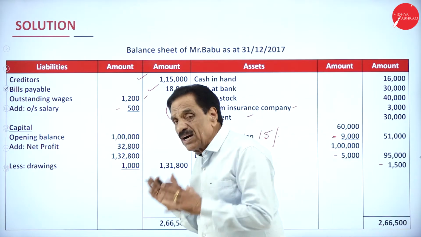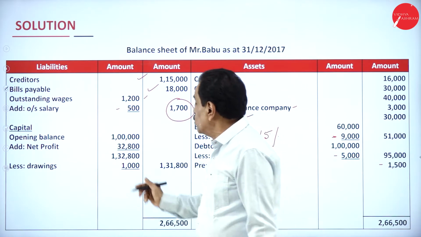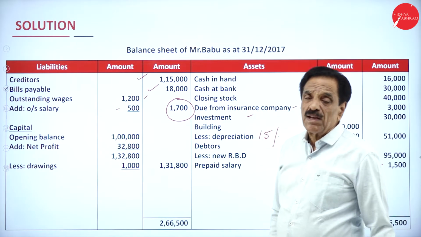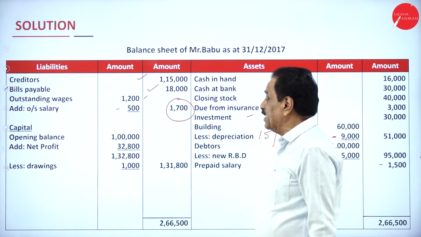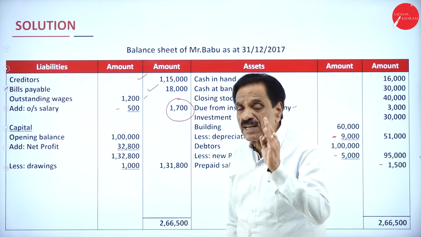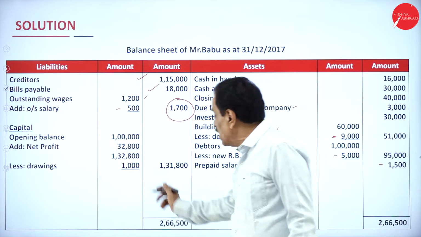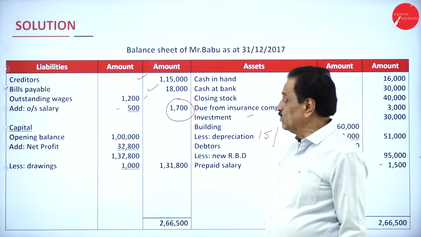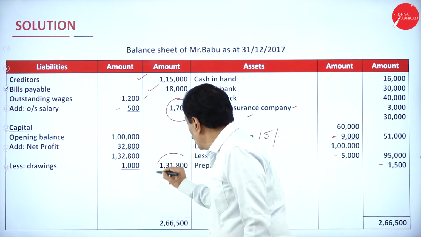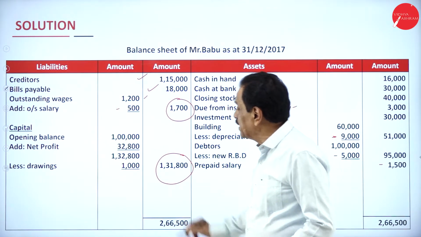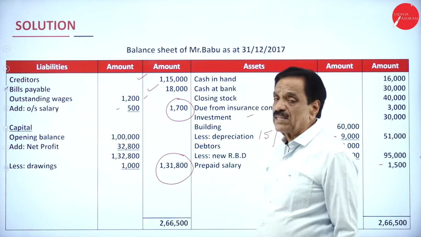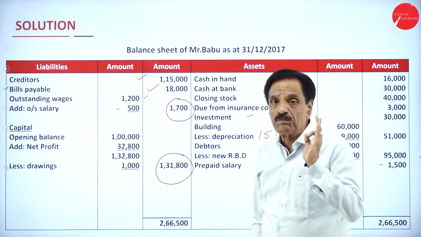When you start the year, you have a capital of rupees 1 lakh. How much net profit earned this year? 32,800. It becomes 1,32,800. How much money have we drawn? 1,000. At the end of the year, you got 1,31,800. So the capital has increased from 1 lakh to 1,31,800. It's a good sign of improvement.